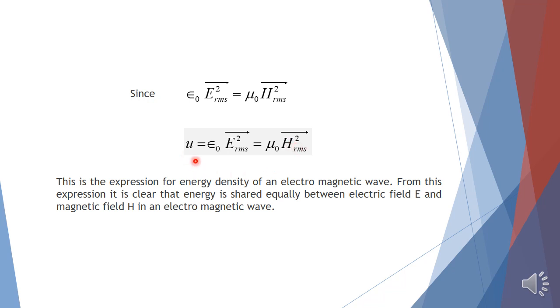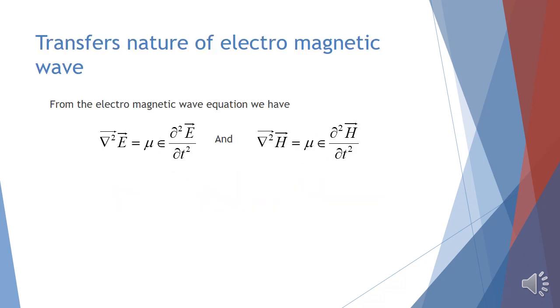That's all about the expression for the energy density of an electromagnetic wave. Now let us consider another important derivation of this chapter. In this chapter, we are going to consider the electromagnetic wave. The best example of an electromagnetic wave is nothing but the light wave. As we know, light wave is transverse in nature.